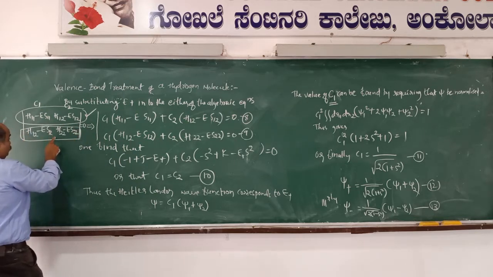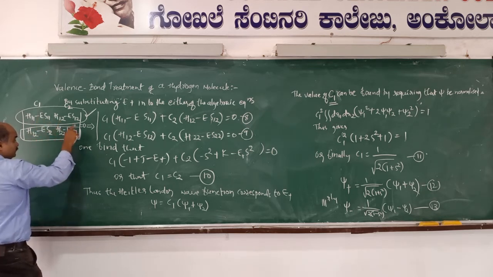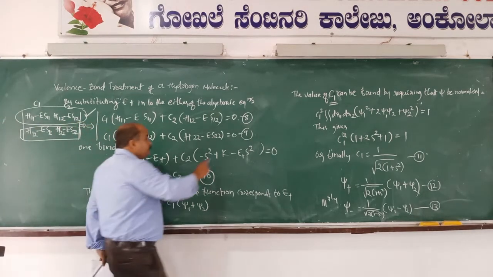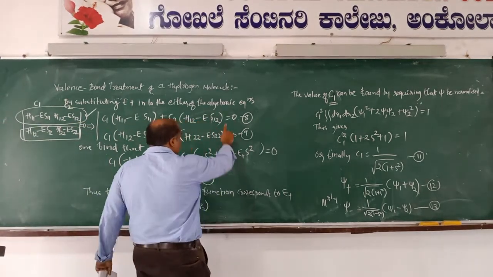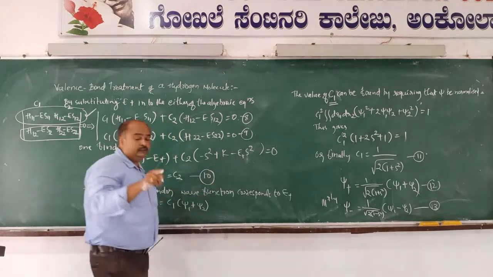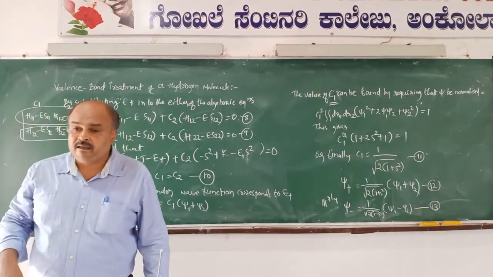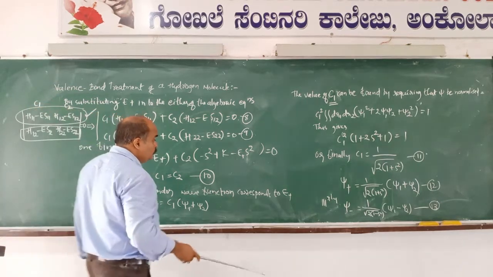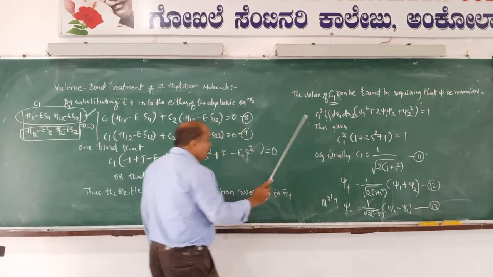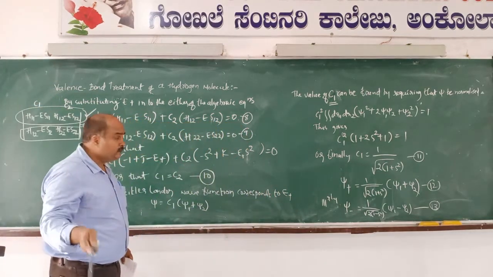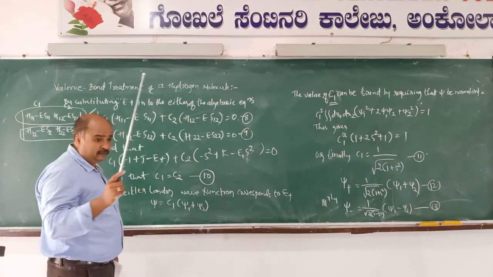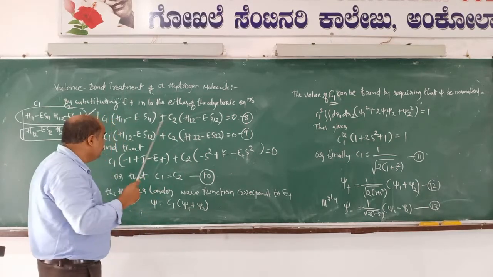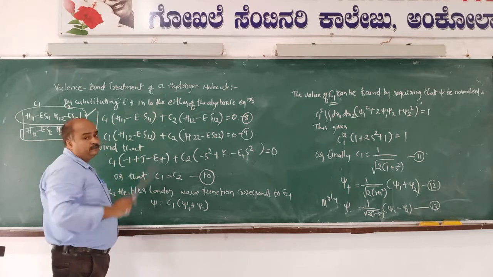Row value, second row values. Okay, C1 into H12 minus ES2 plus C2 into H22 minus ES2. These two are the secular equations which must be equal to 0, because these two secular equations are having non-trivial solutions. Remember, to derive the psi plus, one has to incorporate the E plus energy expression into any of the secular equations.